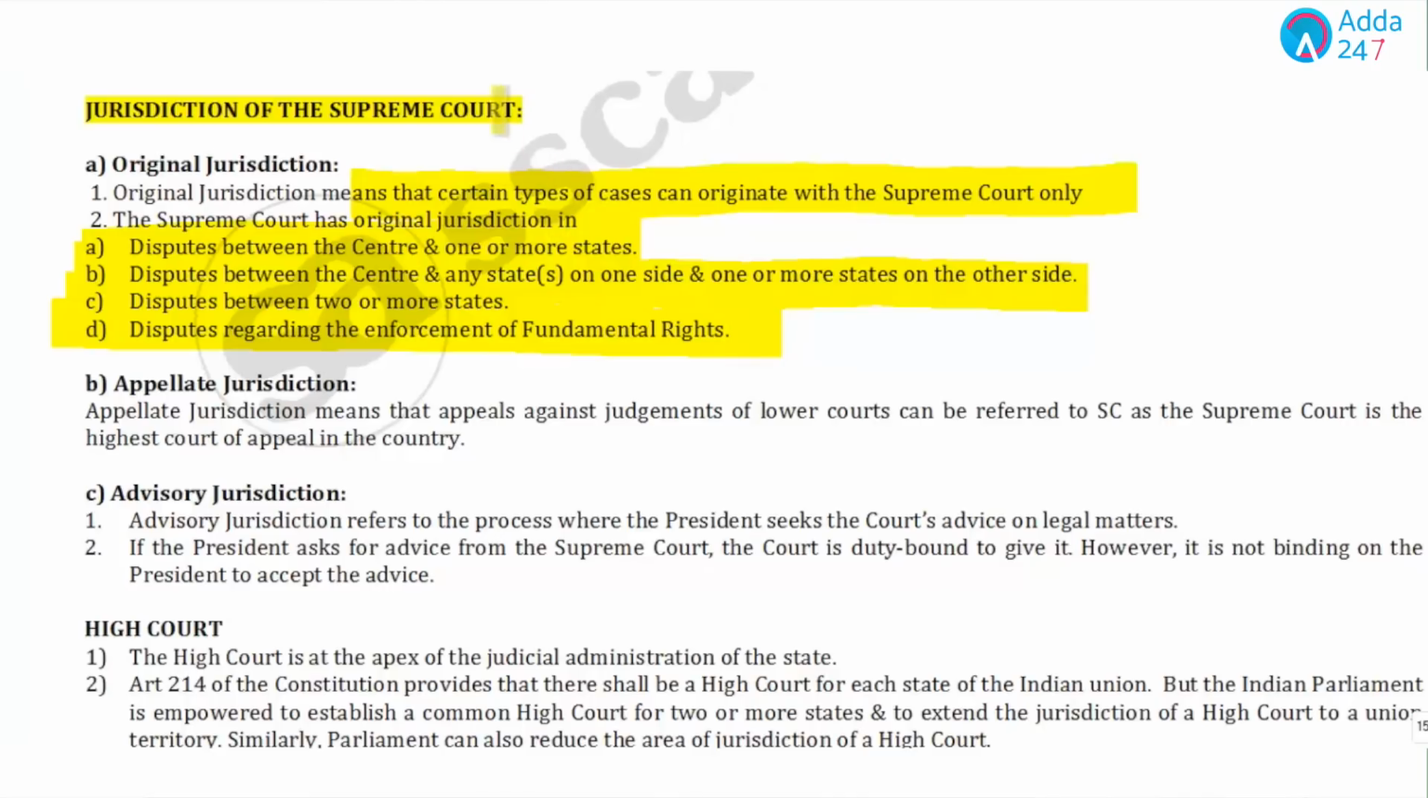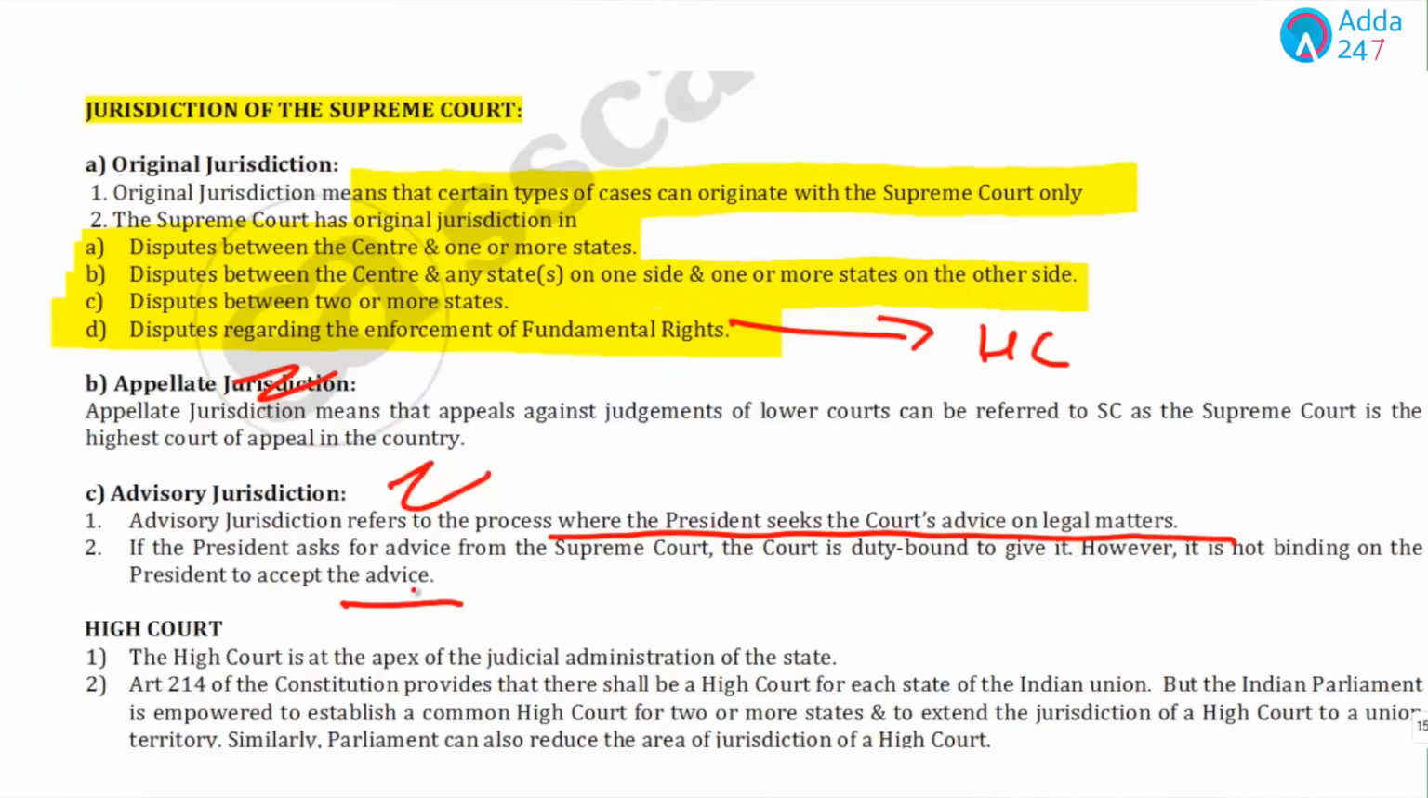And remember, students, for enforcement of fundamental rights we also have the High Court. Then related to appeals we have appellate jurisdiction, and related to advice we have advisory jurisdiction. Advisory jurisdiction refers to the process where the President seeks the court's advice on legal matters, but it is not binding on the President to accept the advice.